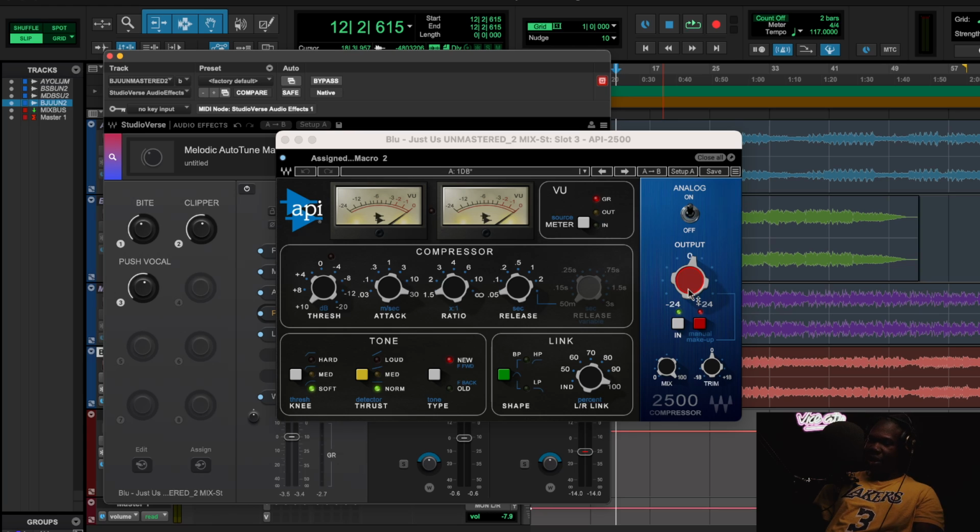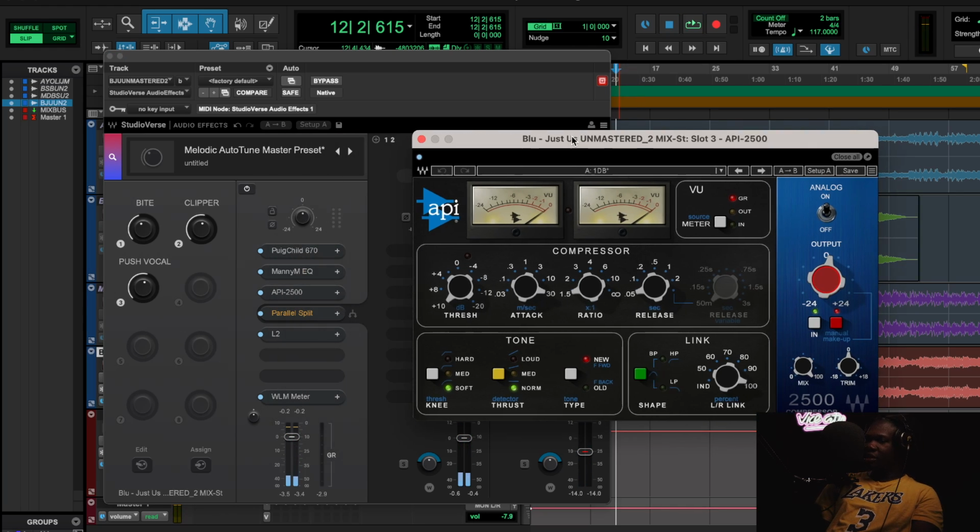Then we have another API 2500, now using it as a clipper, 1 dB. If there's something important, you'll see it at the top here. To use it as a clipper, the API 2500, you have to click Analog on. The difference in this mastering preset is the knee is soft compared to the other one where the knee is hard. A softer knee is going to be better because it's melodic auto-tune, so you want more of a smooth type of thing.